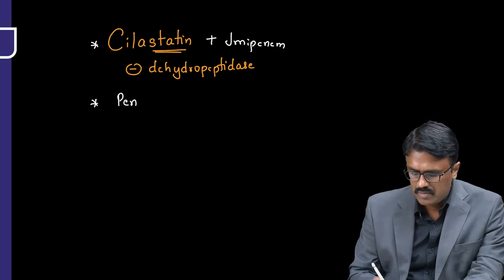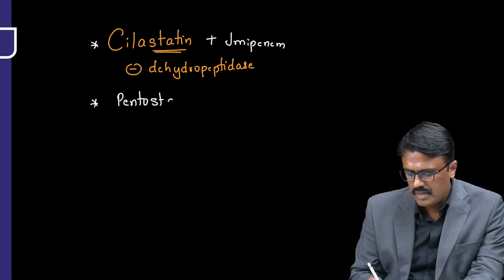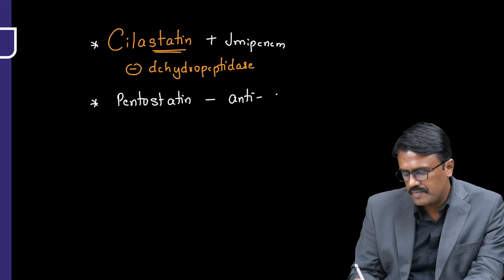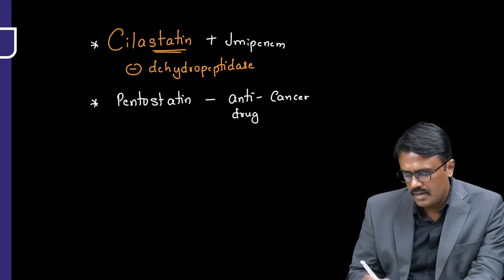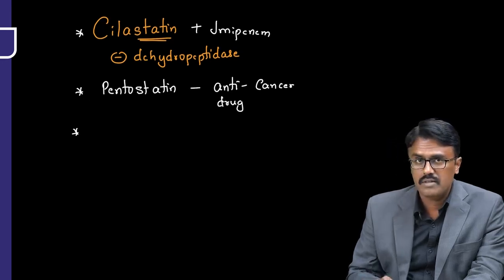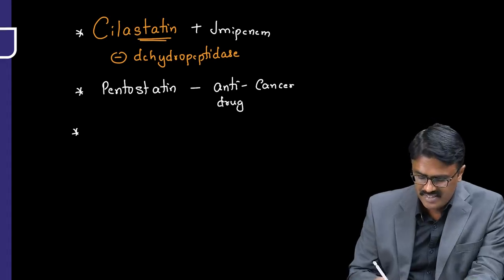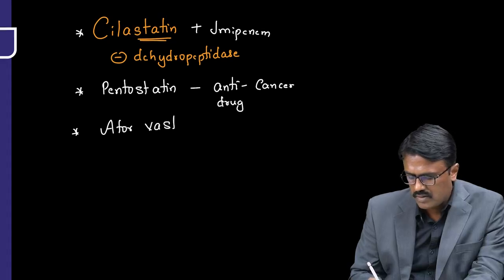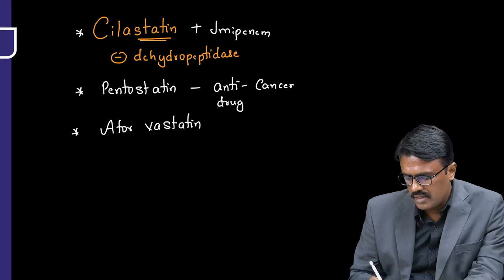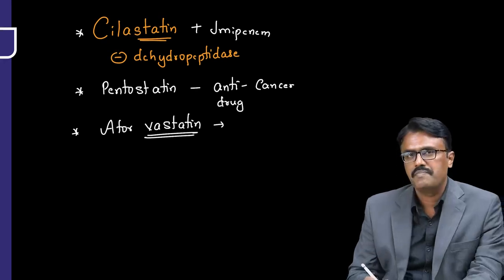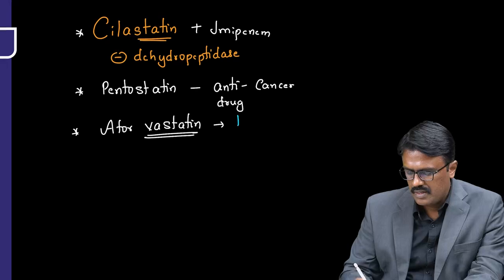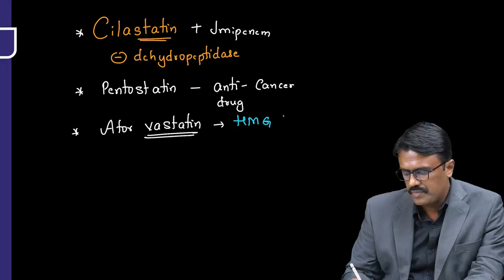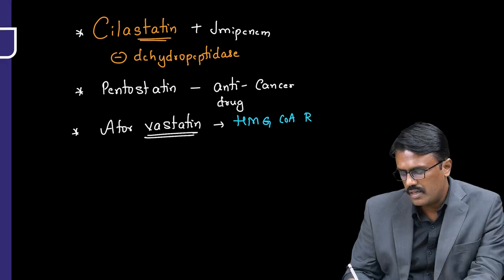One more drug is called pentostatin. Pentostatin, remember, it's an anti-cancer drug. And most of the times you will confuse it with the commonly used statins, that is atorvastatin. Remember them as vastatins, and these are the drugs for dyslipidemia. And what is the mechanism of action? They are HMG CoA reductase inhibitors.